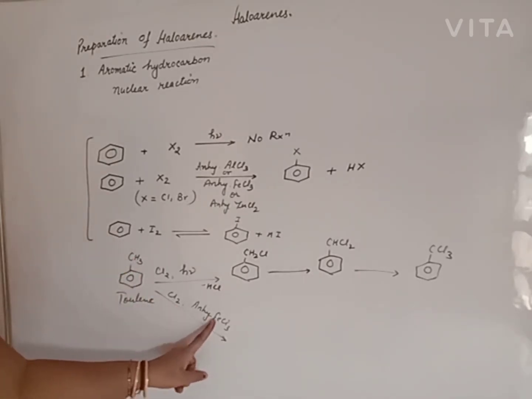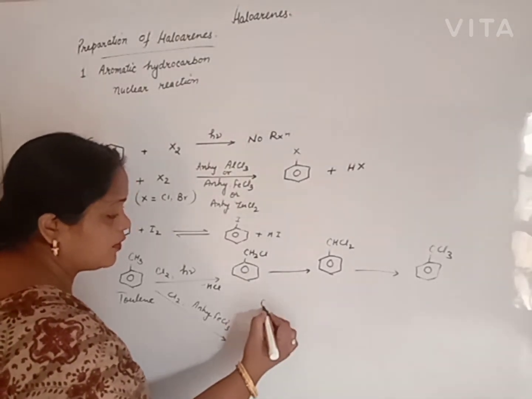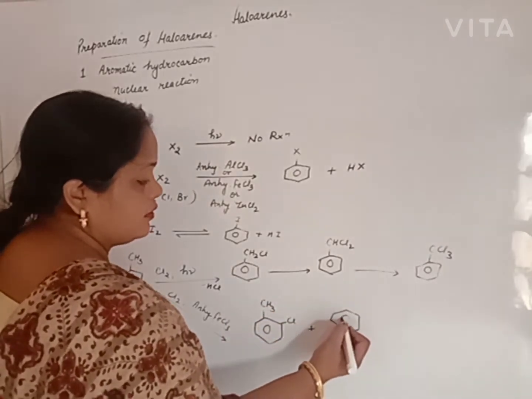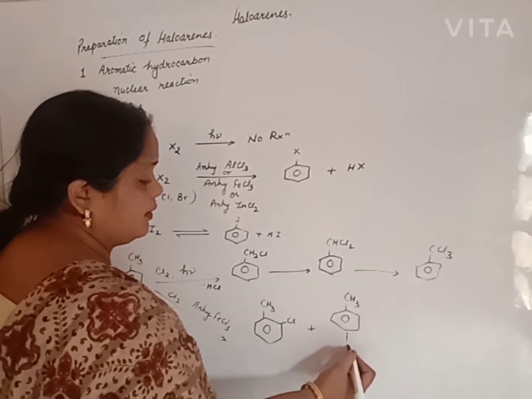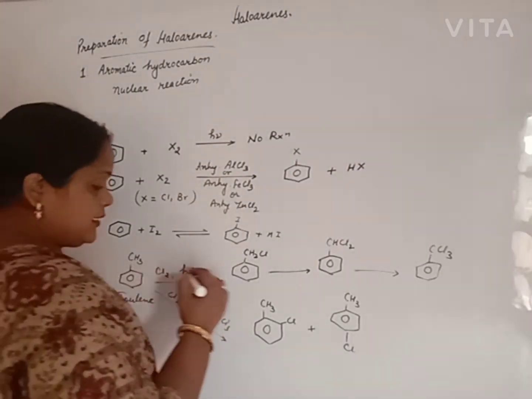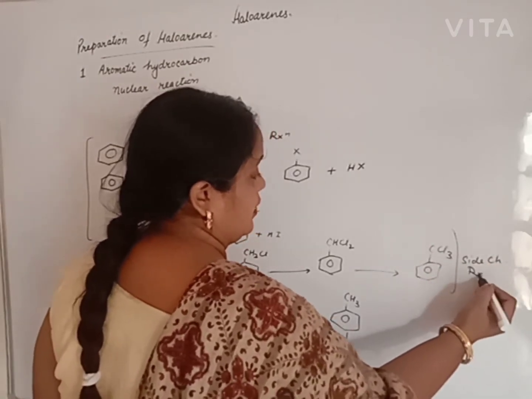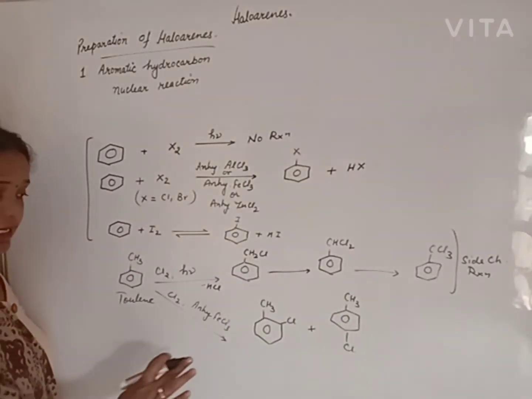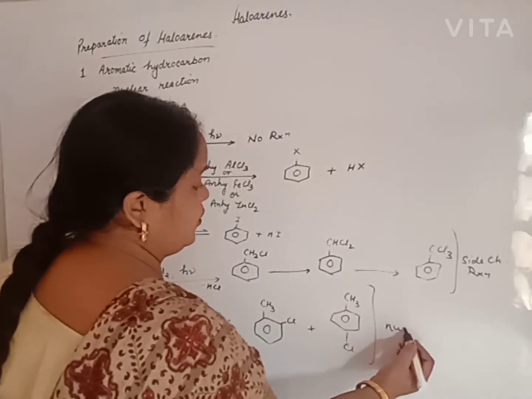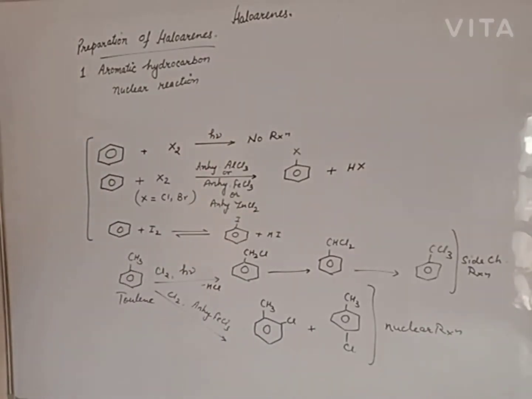But if the same toluene is treated with chlorine in presence of a halogen carrier catalyst, we get a mixture of products: orthochlorotoluene and parachlorotoluene, because the methyl group is ortho-para-directing for the benzene. The first reaction is known as side chain reaction. And if the reaction takes place directly on the benzene, with halogen directly attacking the benzene, it is known as nuclear reaction.